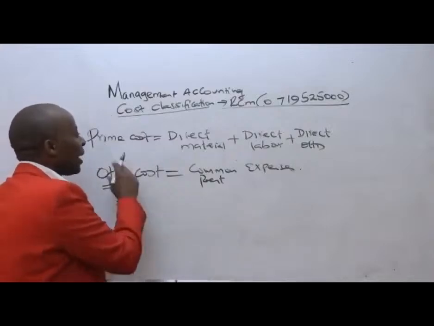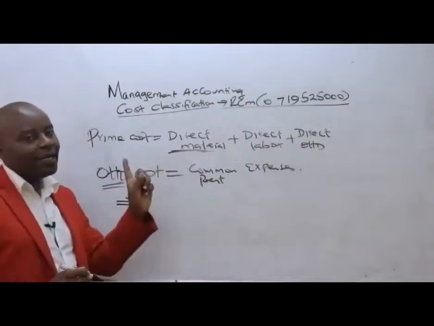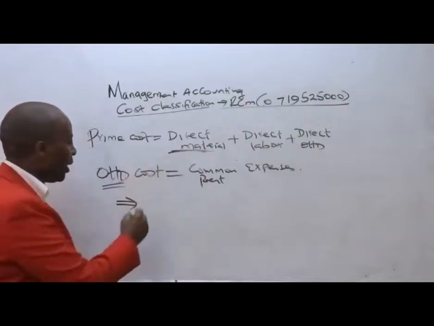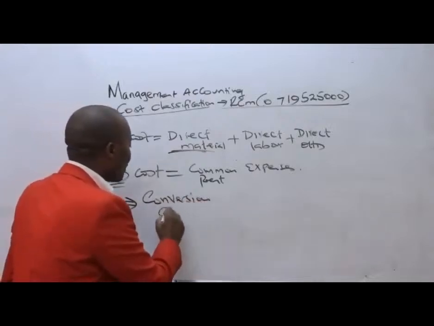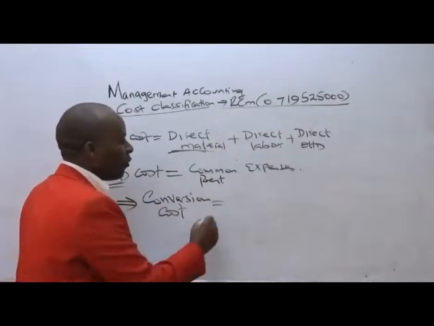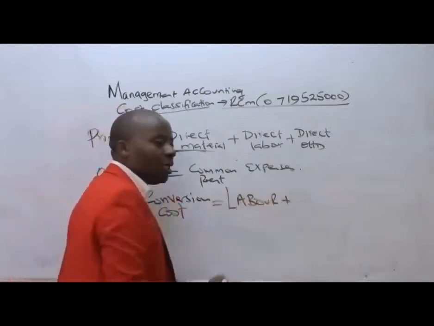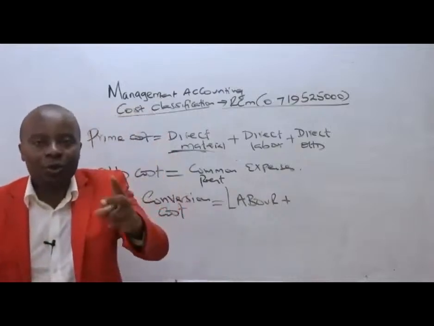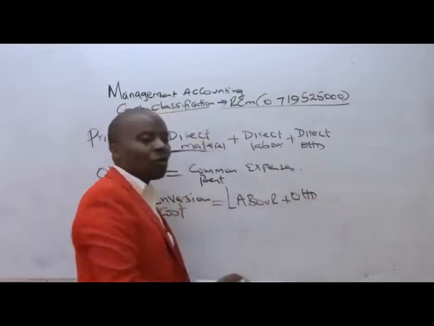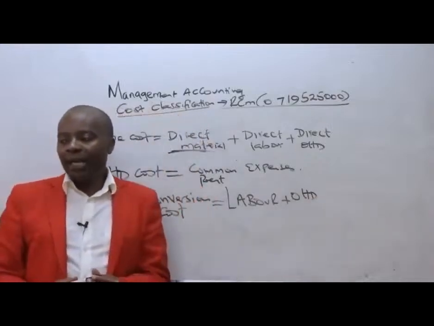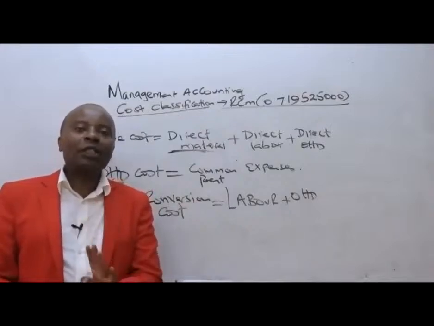But most importantly, you need to understand something here. We say the prime cost. Prime cost is material, labor, and any direct overhead. But generally, we have another terminology which is very important here called conversion cost. Conversion cost, the cost of converting raw materials into finished goods, has only two components: labor plus overheads. So labor plus overheads will give us what we call conversion cost.